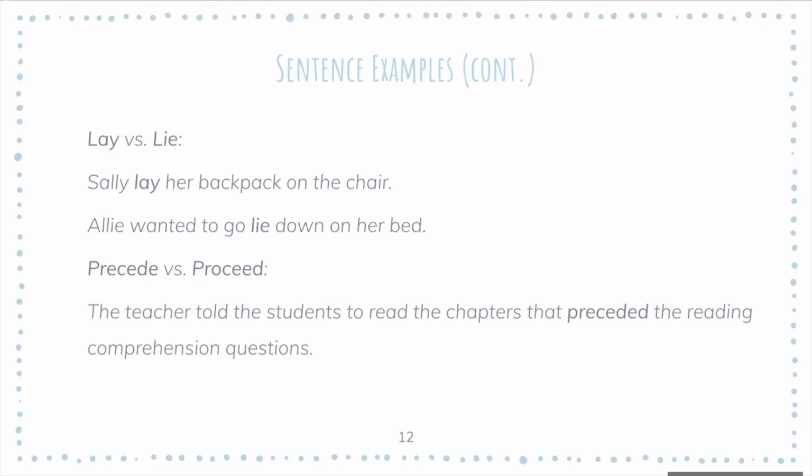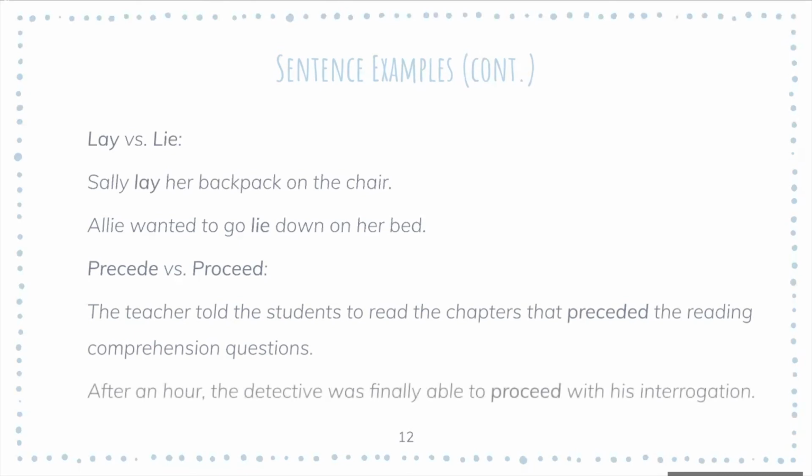So the chapters come before the reading comprehension questions. A sentence with proceed is after an hour, the detective was finally able to proceed with his interrogation. So the detective was finally able to move forward with his interrogation. If that makes sense.